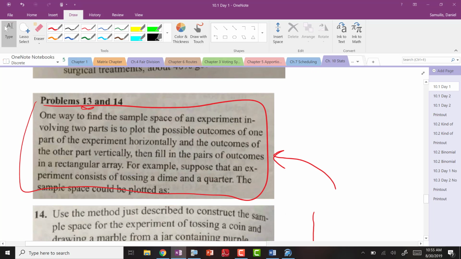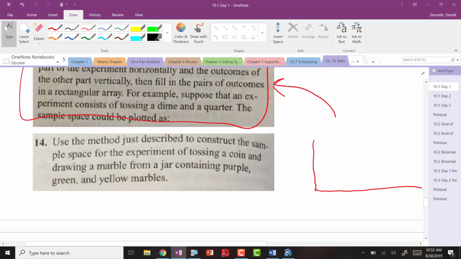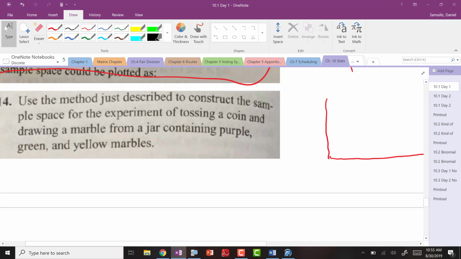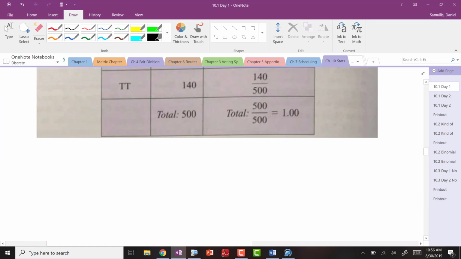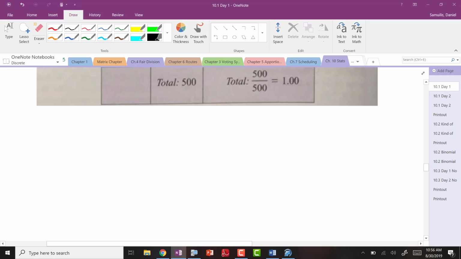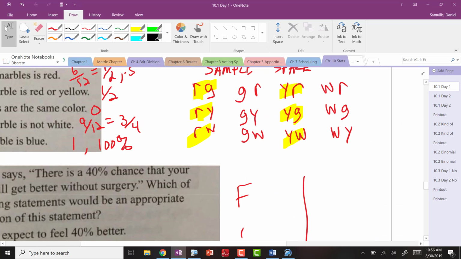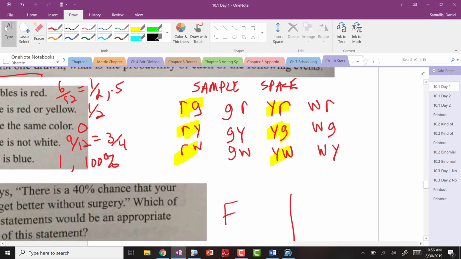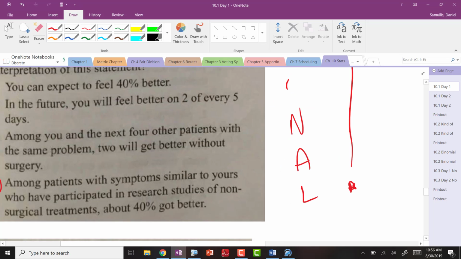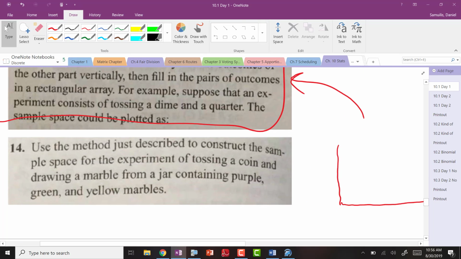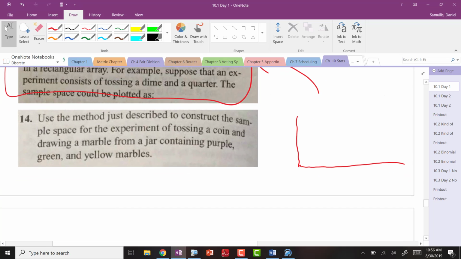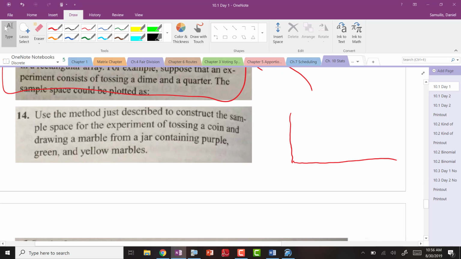Don't worry about writing all this down. I think you have 13 for your homework. I think you might like this, as opposed to what I did on the last one. As how I did this last one, we could have done our sample space maybe a little bit better. All right, and this is what's nice about it. So go ahead and write this down. Okay, good for these people. They have nothing better to do than to toss a coin and then draw a marble from a jar containing purple, green, and yellow.